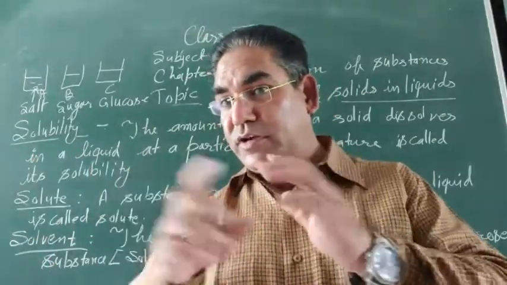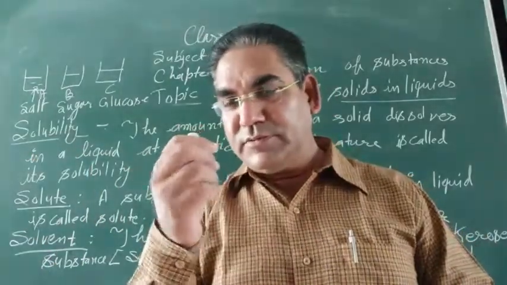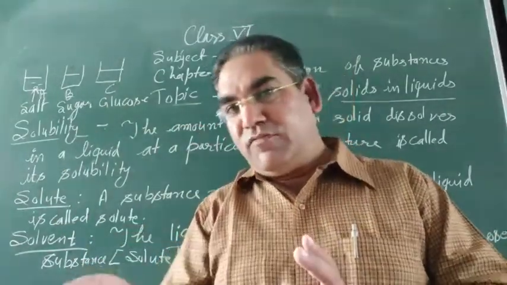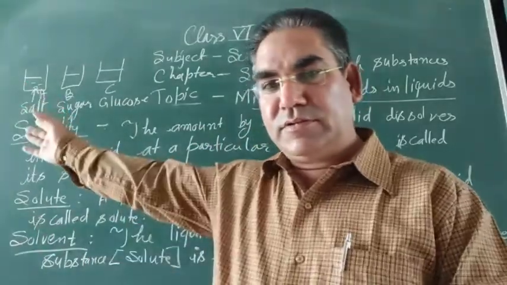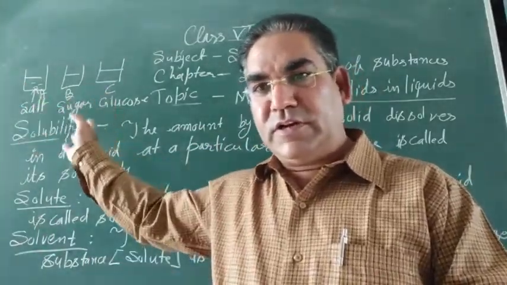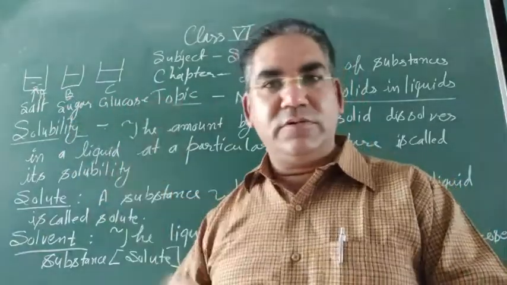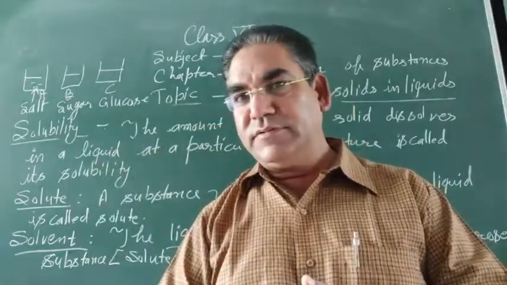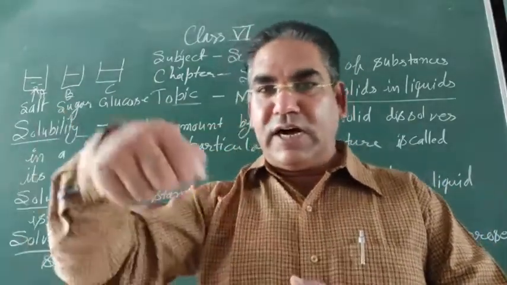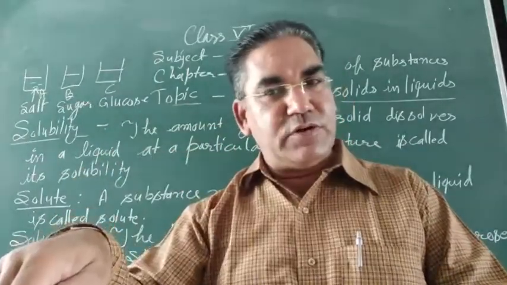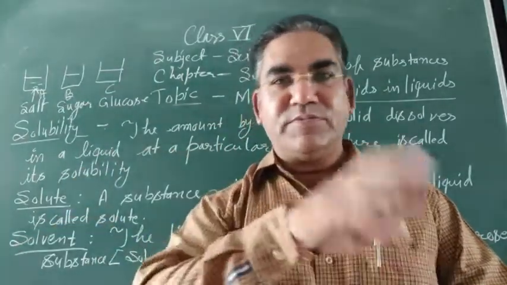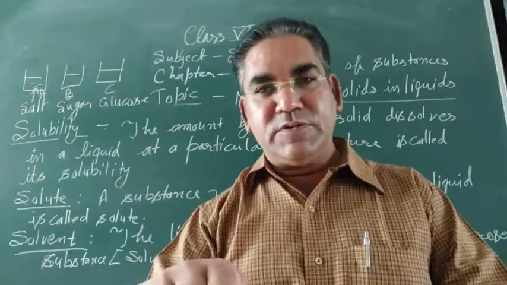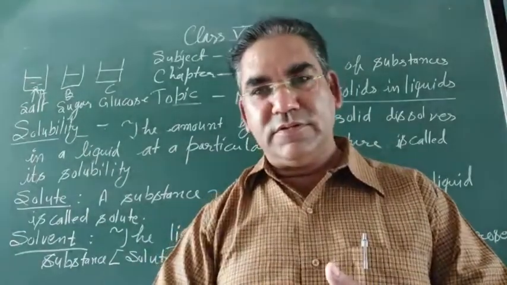Now take a small equal amount. Take a single spoon, the same size of spoon. Add 1 spoon of salt, 1 spoon of sugar, 1 spoon of glucose. Stir it well, they will dissolve. Now half a spoon of salt, half a spoon of sugar, half a spoon of glucose. Another half spoon of each. Stir it.